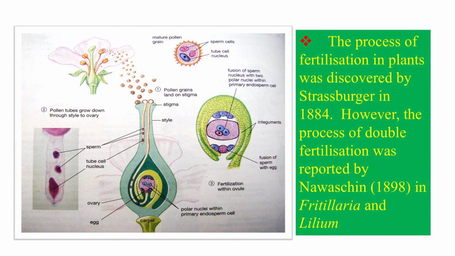The funicle, the stalk of the ovule, is very well marked in this diagram. Now, once the seeds are matured, they are detached from the fruit wall. The point at which the funiculus was attached is called the hilum. You can see in this broad bean, the hilum is well marked. At that point, it was connected through the funiculus to the ovary wall.